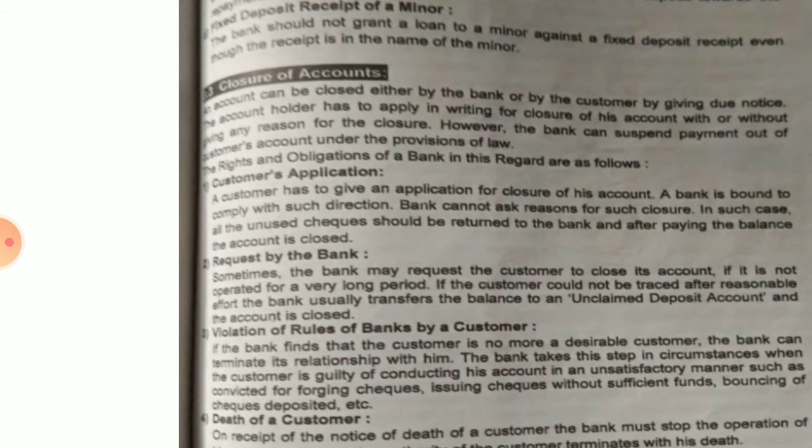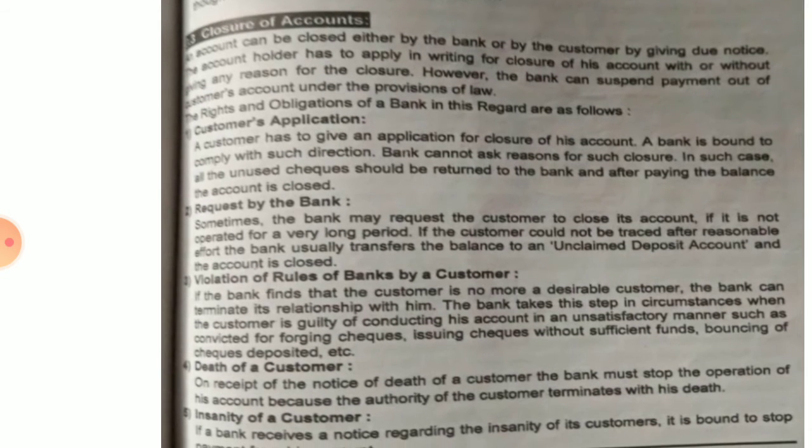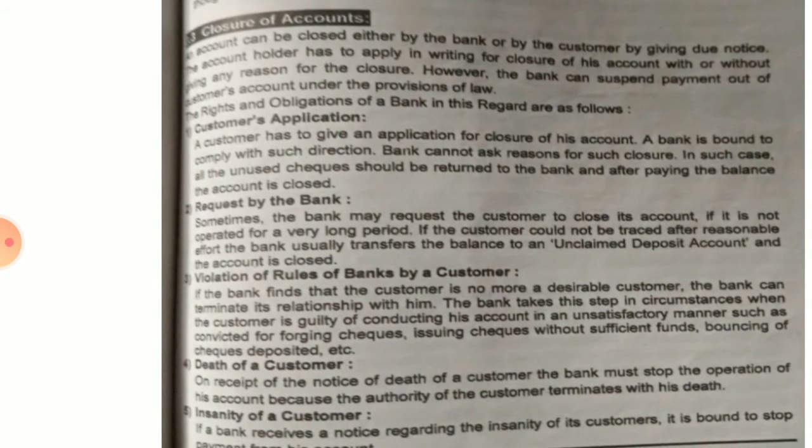Sometimes the bank may make a request to the customer to close the account. Here, if the account is not operated for a very long period of time, if you have not used the account for many years, and the customer is not traced, that is, the account holder cannot be found, then after waiting for such a period of time, all efforts will be made by the bank to search for that customer.